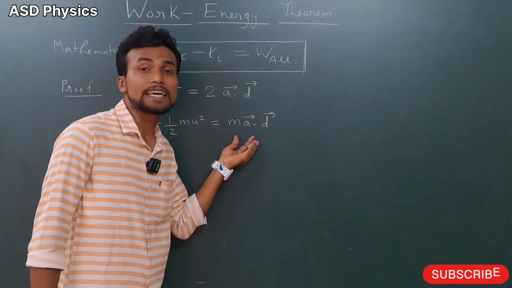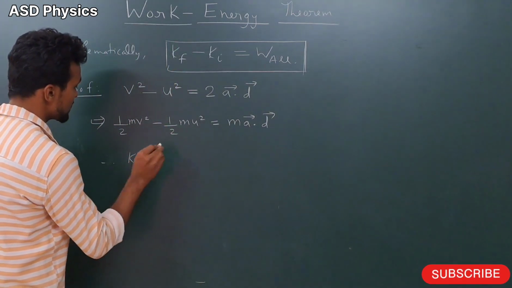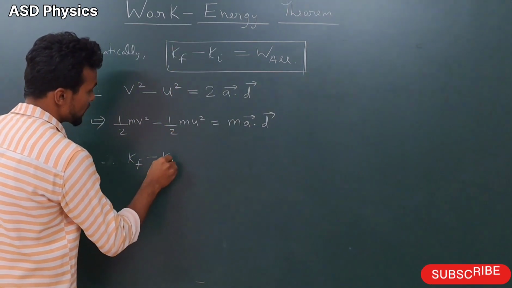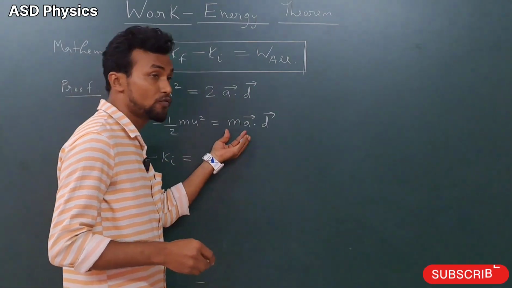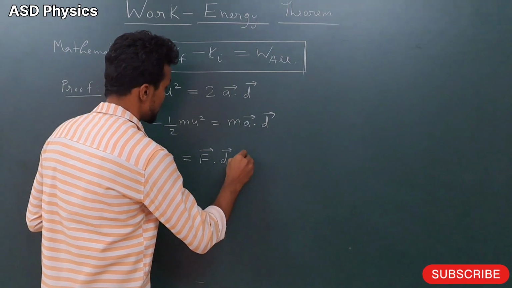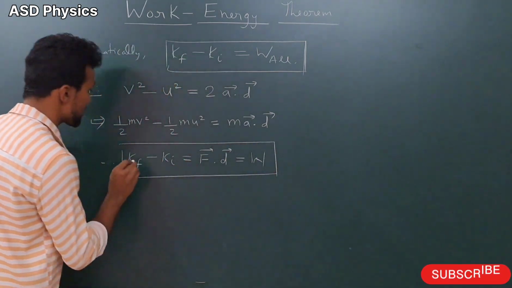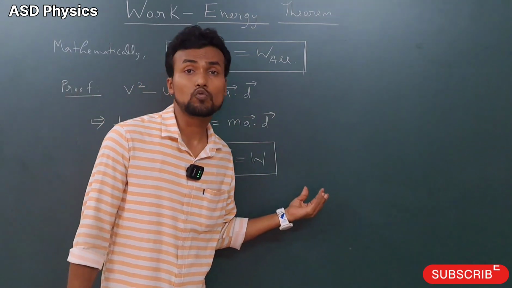And what is this m vector A? That is the force. So I can write here, this is the final kinetic energy Kf, half m u square is the initial kinetic energy, this is the force vector F, and this is the displacement, and that is the work. So we have seen that the change in kinetic energy is equal to the work done.